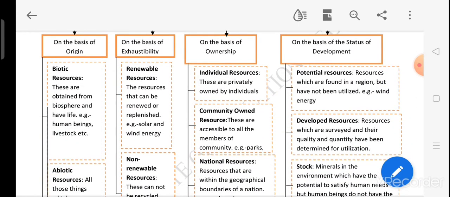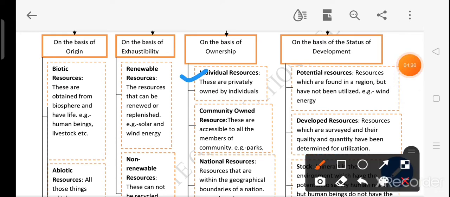If we see on the basis of ownership, again resources can be classified on four bases: individual resources, community owned resources, national and international resources. First we will see individual resources. Basically, if we go by name, the resources belong to the individual or the private individual or the group of private individuals. For example, any particular building, any factory, any industries, these are the examples of individual resources.